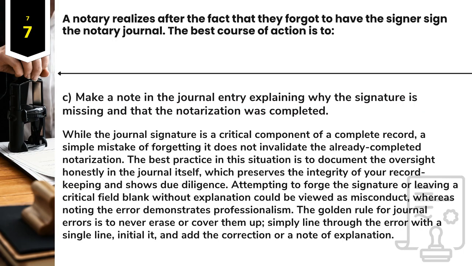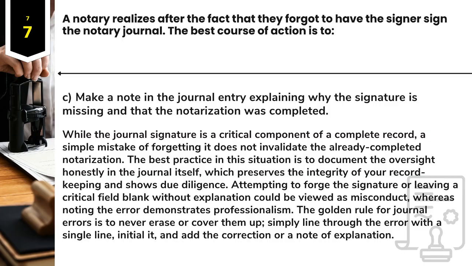Answer: C. Make a note in the journal entry explaining why the signature is missing and that the notarization was completed. While the journal signature is a critical component of a complete record, a simple mistake of forgetting it does not invalidate the already completed notarization. The best practice in this situation is to document the oversight honestly in the journal itself, which preserves the integrity of your record keeping and shows due diligence.